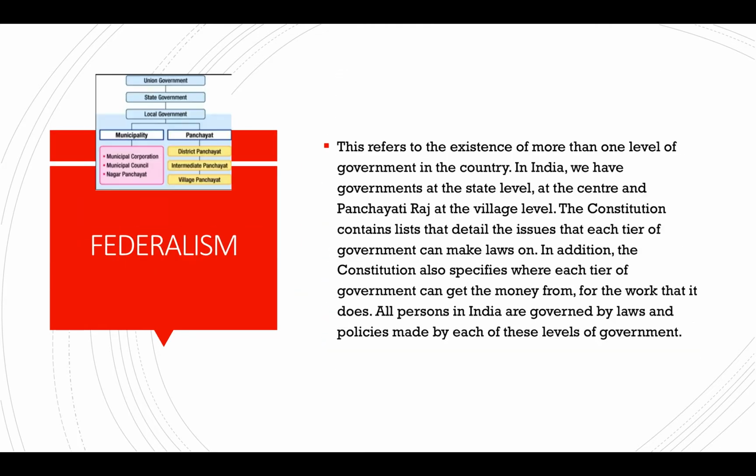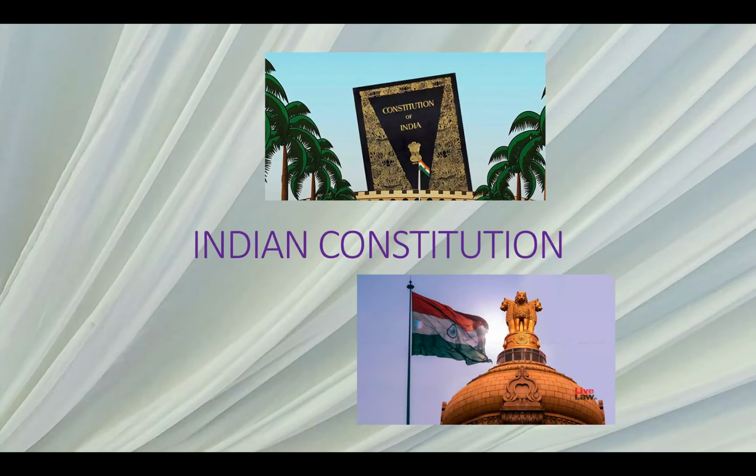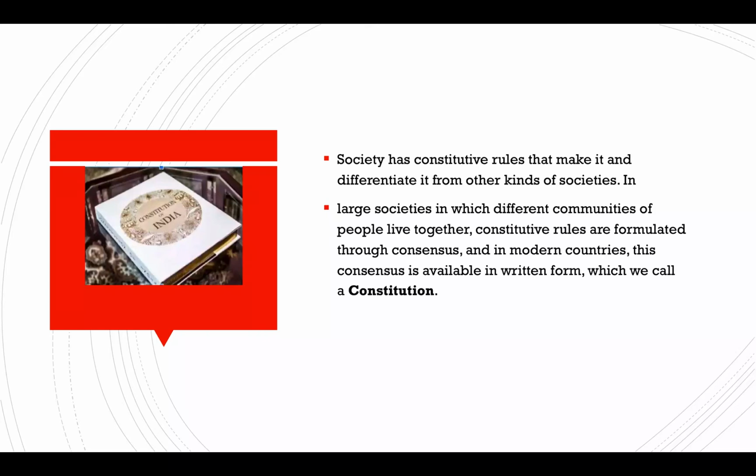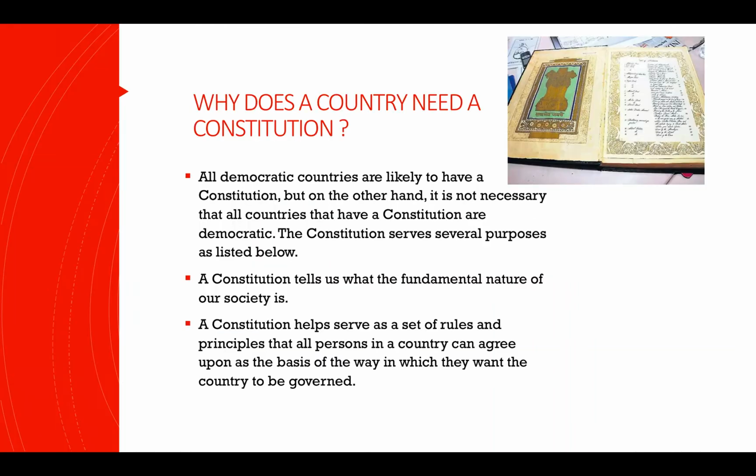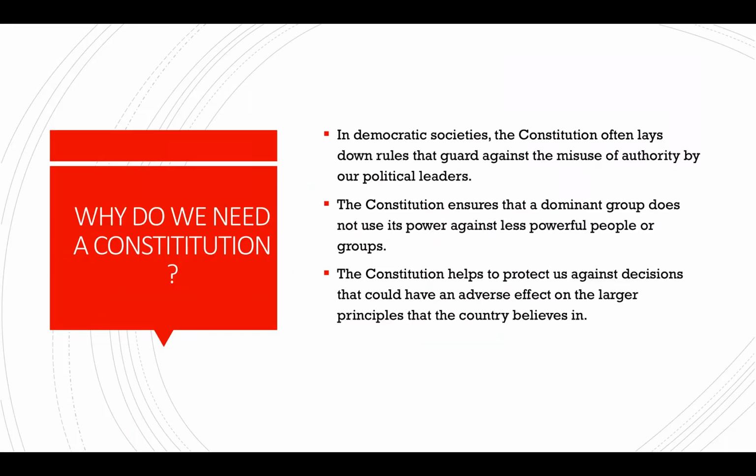I hope you have understood the lesson. I am winding up. Let's have a quick recap. Constitution is a book of rules written for a country. It is formed through an agreement or consensus. We need a constitution so that it tells the fundamental nature of the society. It is a set of rules that tells how a country should be ruled or governed. A constitution has been made so that there cannot be misuse of authority by political leaders. One group should not dominate the other group, and the constitution protects us from decisions that can harm our country.